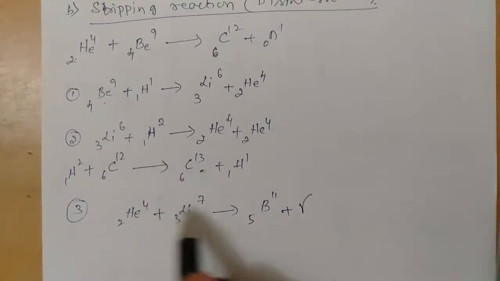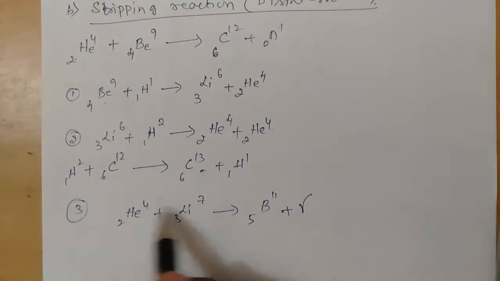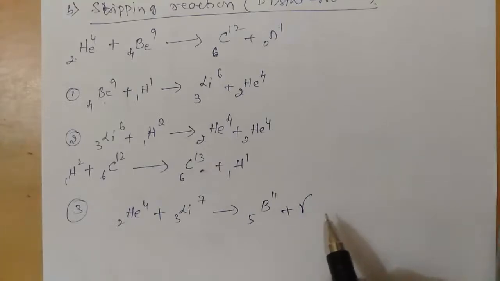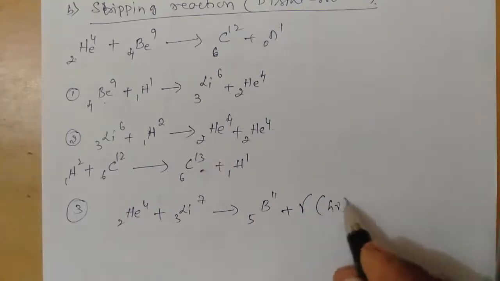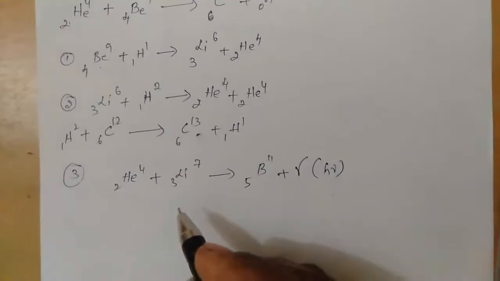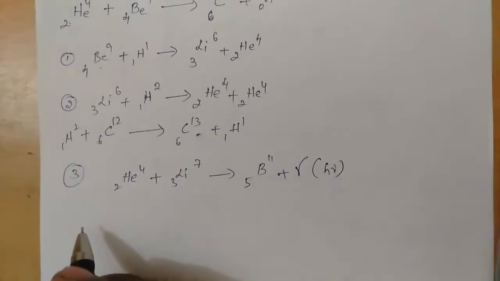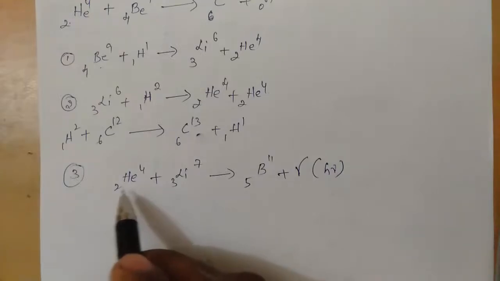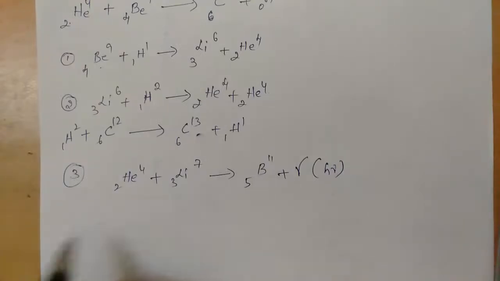Why? Because of charge conservation: 4 plus 7 is 11, and 3 plus 2 is 5. So the newly formed ejectile has neither mass nor charge, so definitely it will be a gamma, or a photon. This is another type of reaction where the target nucleus absorbs the helium, or alpha particle.